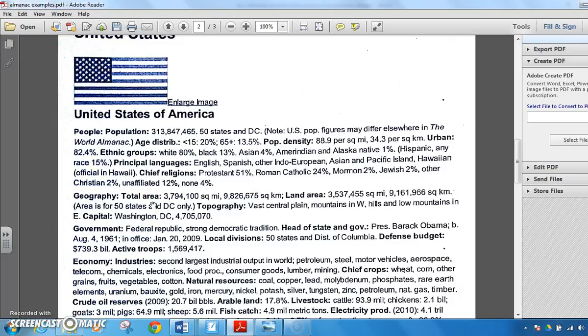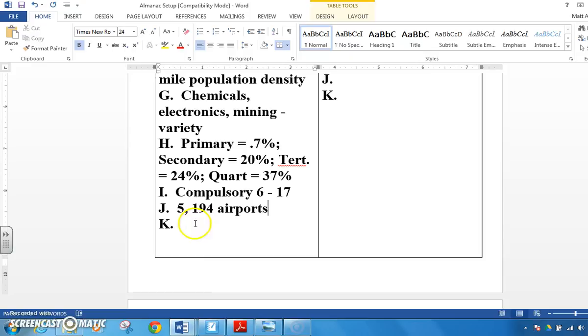That would tell me that most people live in cities, and we know if we're looking at our characteristics of developed and developing, those that live in the city, most of the population, that means we've got a developed status here. So 82% of the people live in the city are urban.